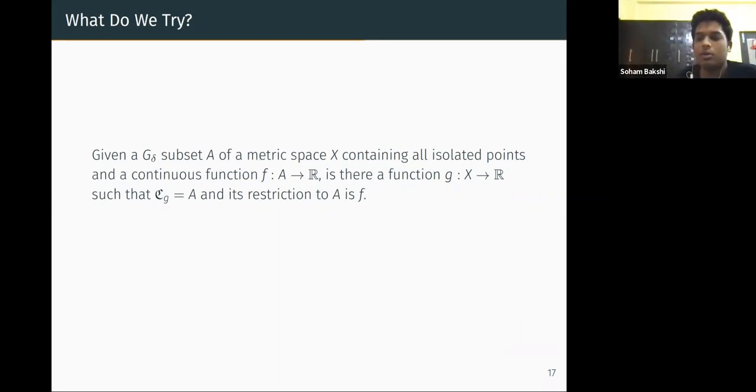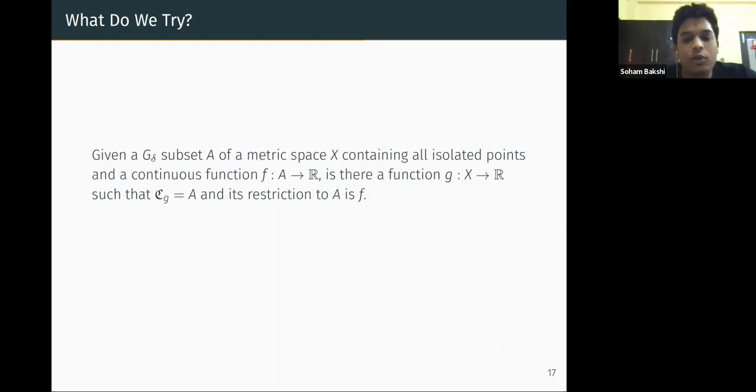Let's take some time and understand what we are trying to do here. We're trying to get a function g from X to R such that the set of points of continuity of g is equal to A, that is, g is exactly continuous on the set A, and if g is restricted to A, it gives you f, where f is a continuous function on A. This is something which we have. Why a G delta subset containing isolated points?